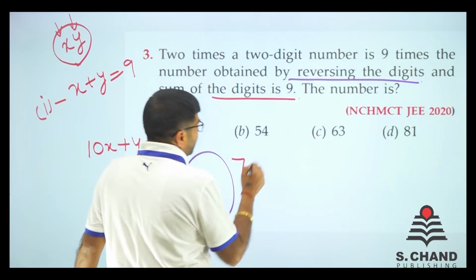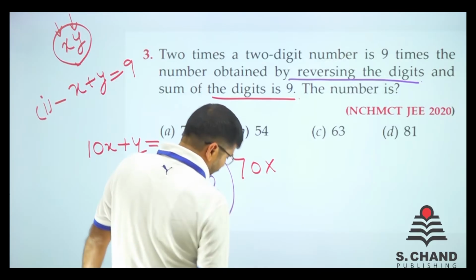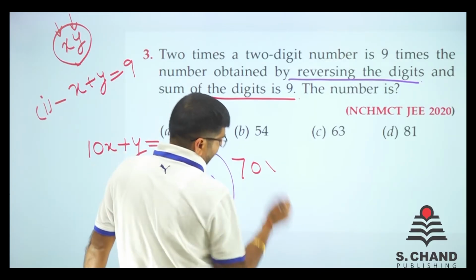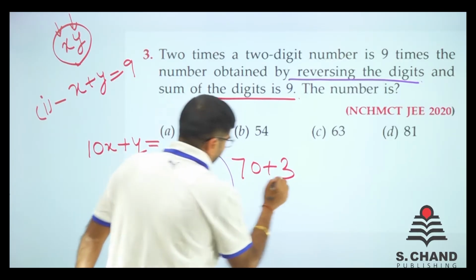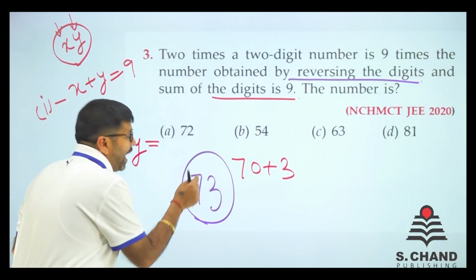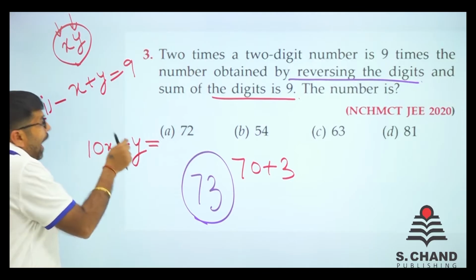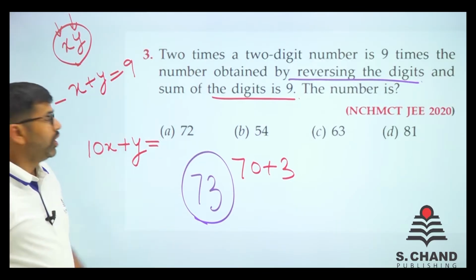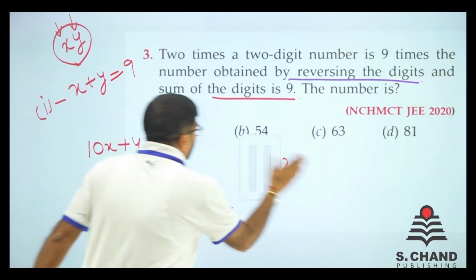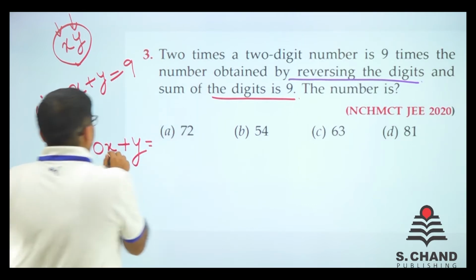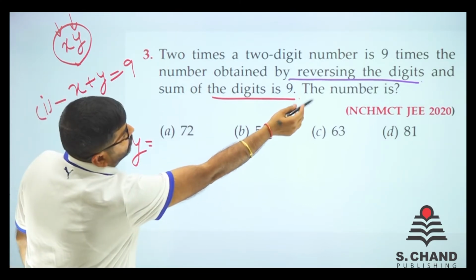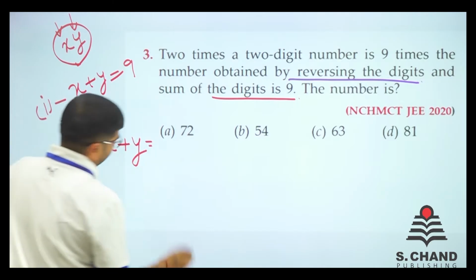So it is 70 plus 3. You multiply 10 with the tens digit and you multiply 1 with the ones digit. So it is 70 plus 3. So my number is 10x plus y, and 9 times that number.